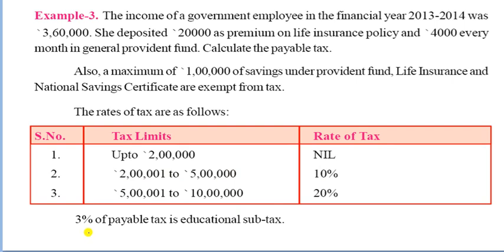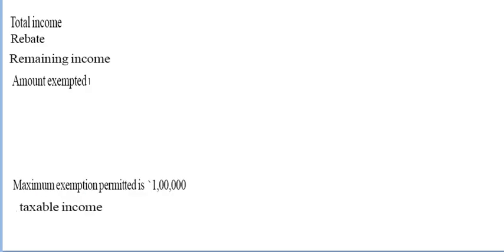So how can we solve this question? I think the question is large, but we can solve it easily. It is looking large, but it is a small question, so you can do it very carefully. Let us start. The first thing is the total income, that is 3,60,000. So you have to write total income is 3,60,000.